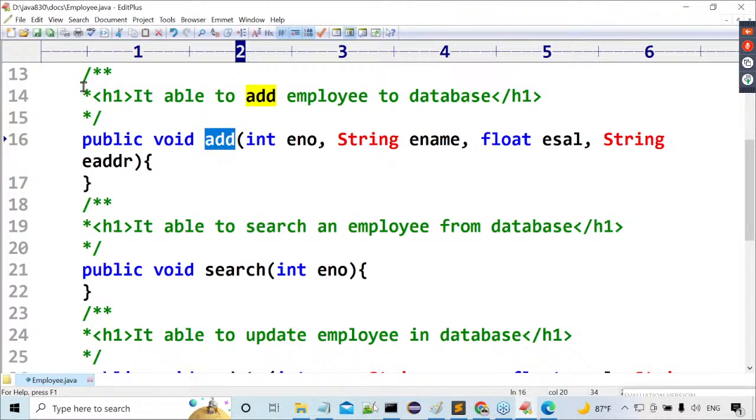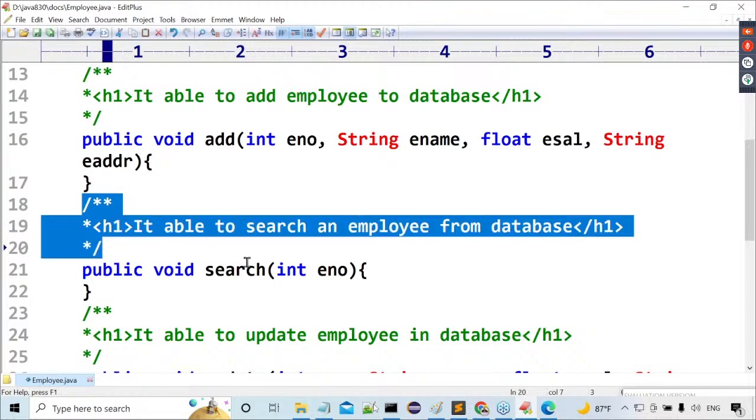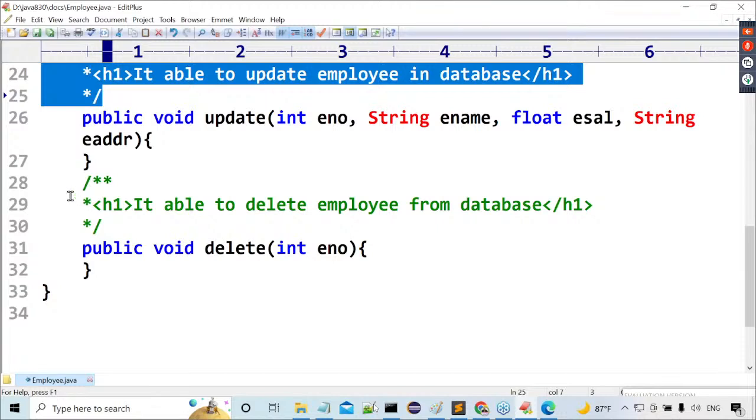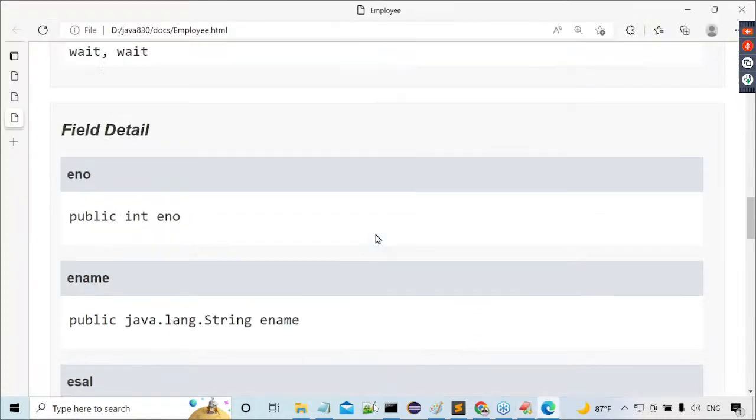Clear or not? But where I specified documentation comments, are documentation comments specified for the add method or not? For the search method, is a documentation comment provided or not? Next, for the update method, is a documentation comment provided or not? For the delete method, is a documentation comment provided or not? Now I want to check whether these documentation comments are included inside the API documentation or not. Let me check it.